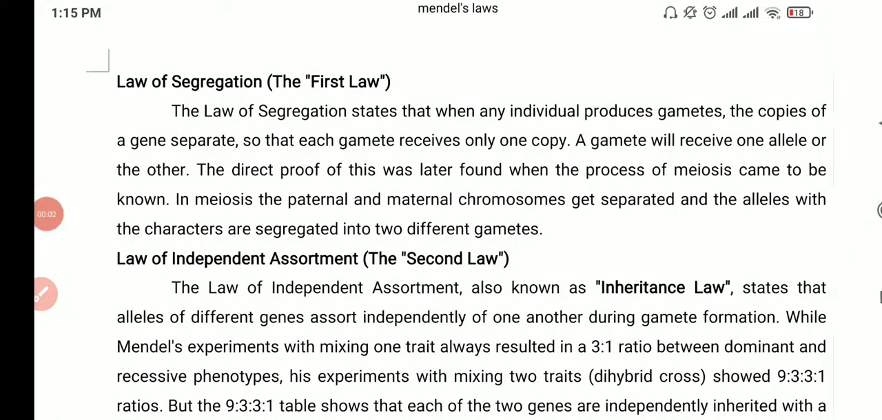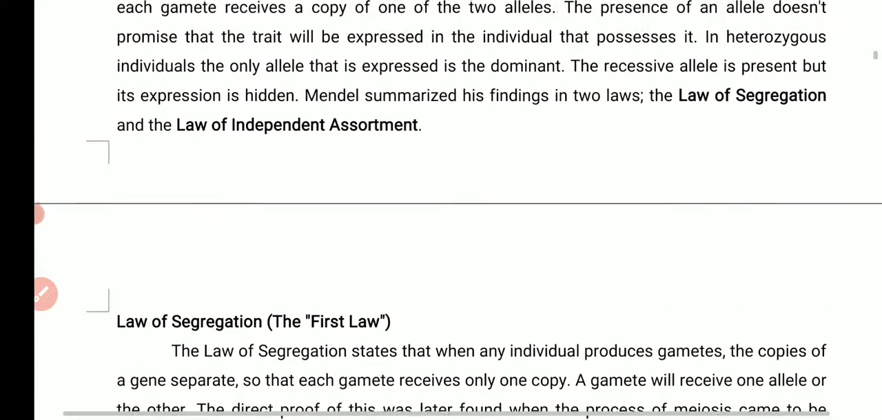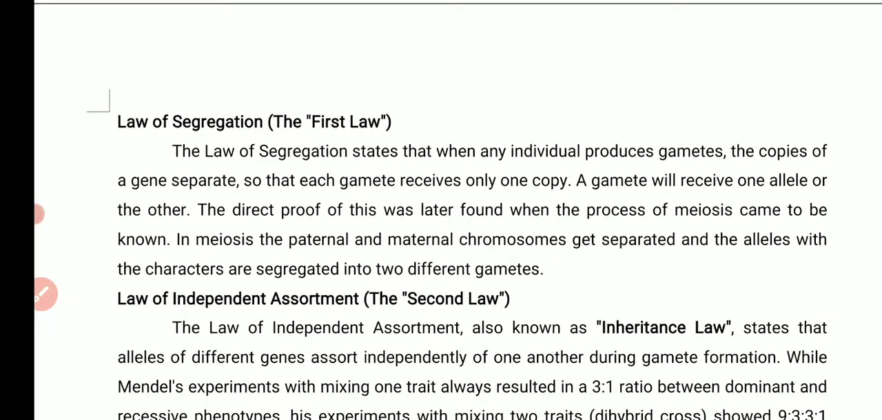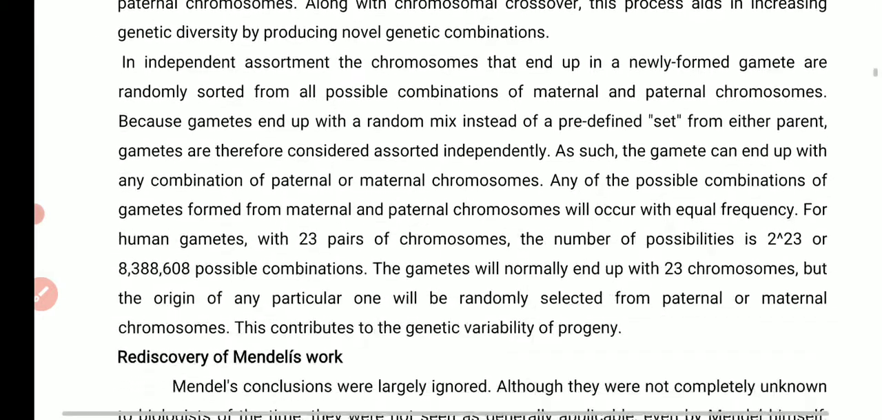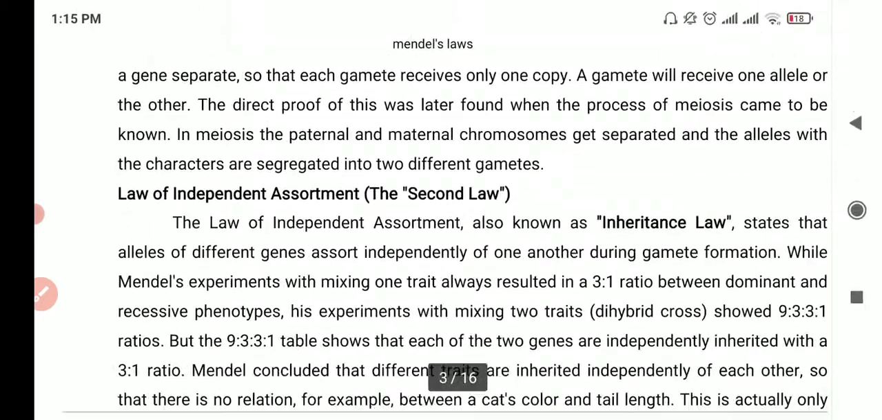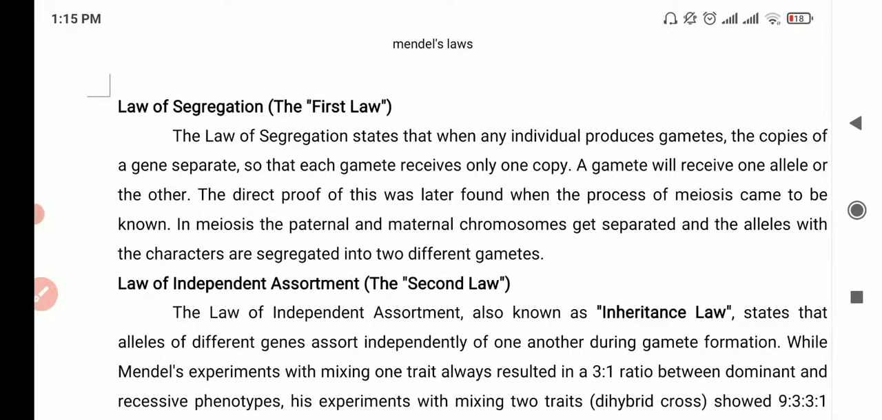Okay, the first law is the law of dominance. Now another law is the law of segregation, and then the other law is of independent assortment. I'll just give you an introduction of this law of segregation.